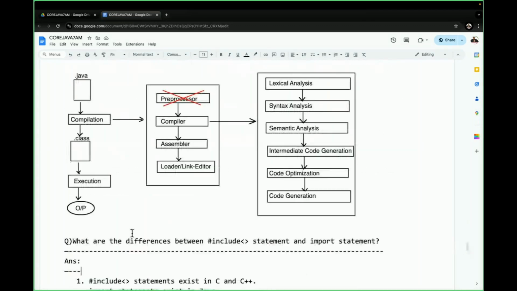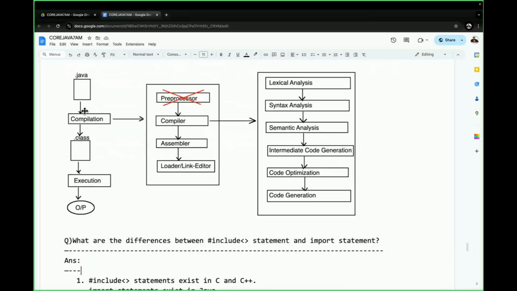The Java related diagram is given there. Java file compilation, dot class files. Please remember it. After compilation of the Java file, we get a dot class file, then execution and output. Here we had preprocessor, compiler, assembler, loader, link editor, but I struck it off. Why? Because it is not available in Java. Again, the compiler internal structure has almost all six phases: lexical analysis, syntax analysis, semantic analysis, intermediate code generation, code optimization, and code generation. All of you understand it clearly.